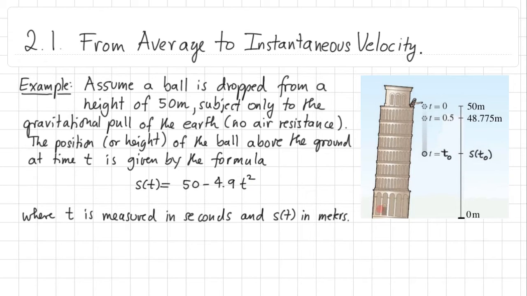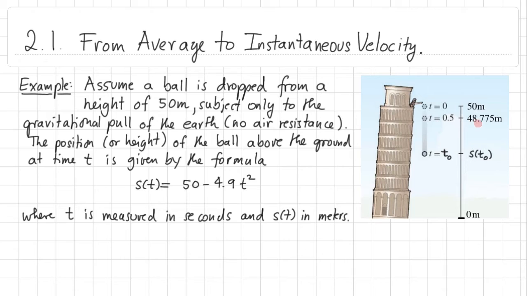Now, in this graphic, you can see a rendering of the situation that we might be in. Here we have the Leaning Tower of Pisa, which in reality is approximately 50 meters from the ground to its observation level. We're dropping a ball, and as time increases, the ball is dropping towards the ground. The function s of t then tells us exactly how high above the ground the ball is at time t.